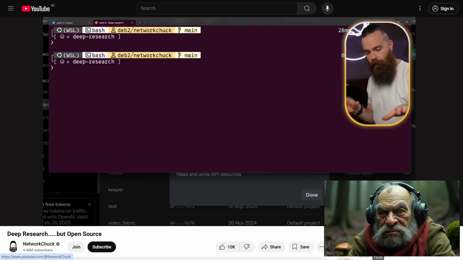First, we'll create an environment file. We'll type in nano, the best text editor in Linux, period. We'll specify our file, .env.local. And we're going to add two things here, our Firecrawl API key and our OpenAI API key. I'll add mine right now.